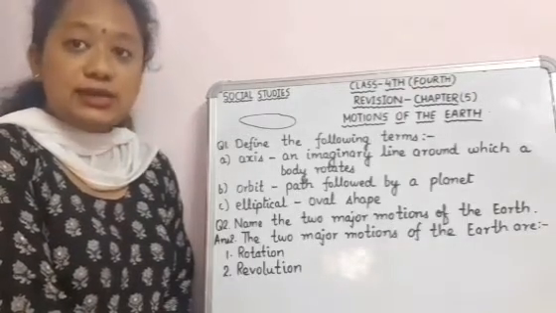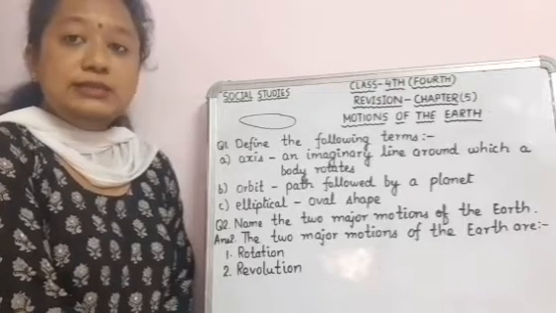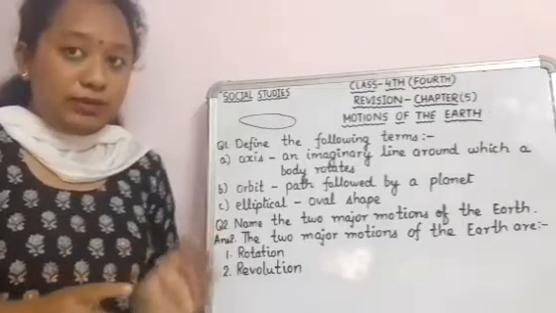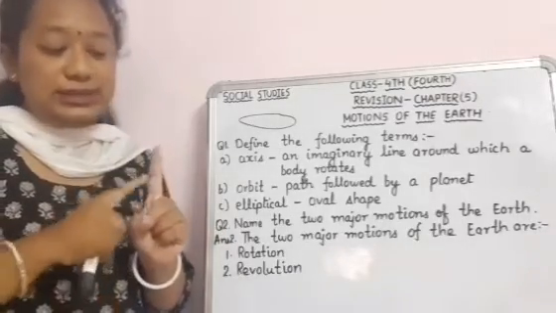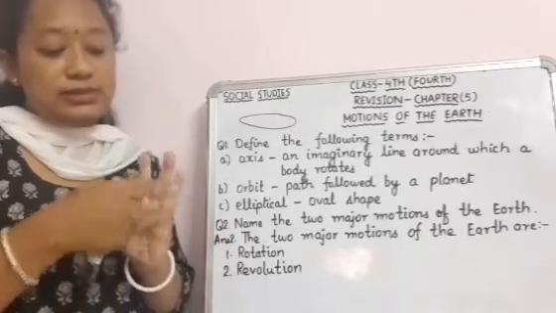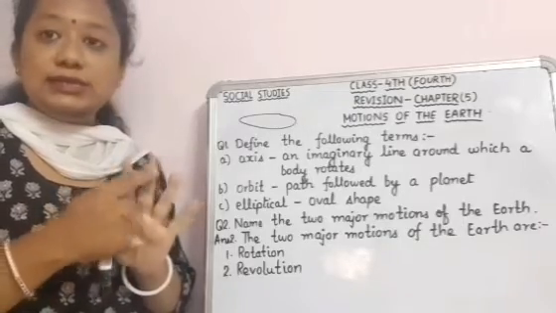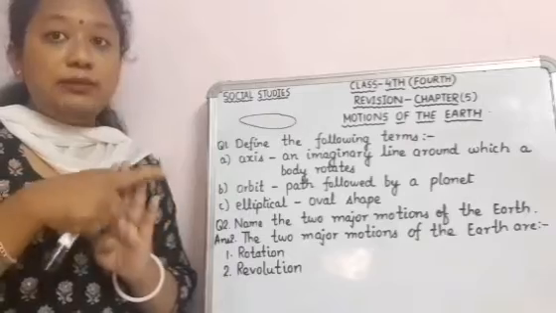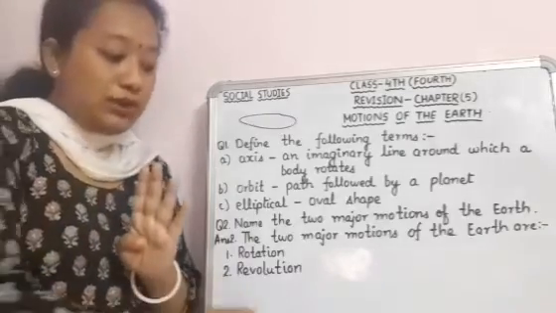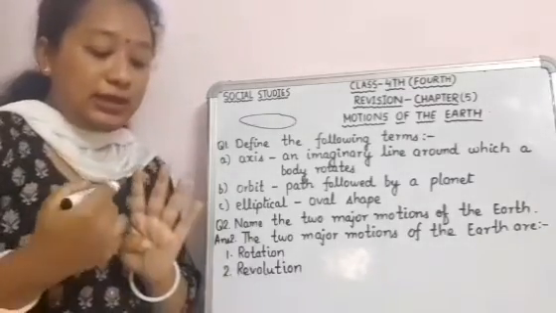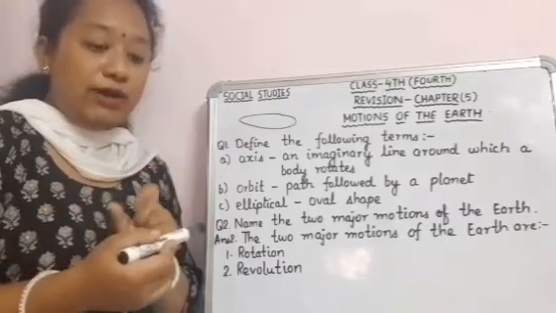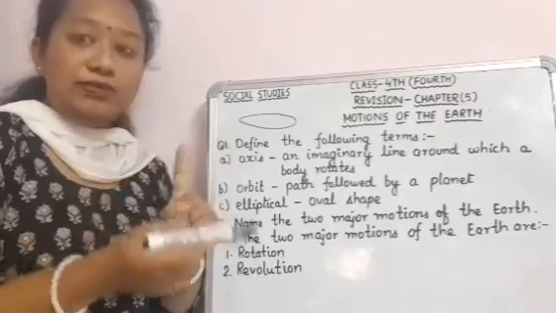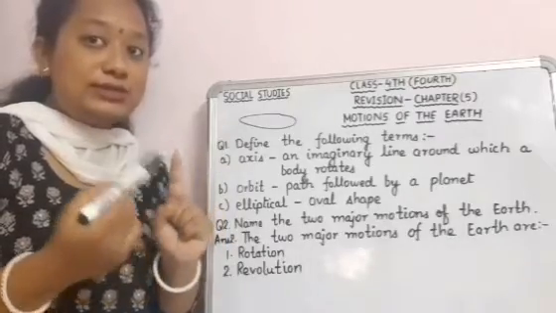1 by 4 means 6 hours. So in 4 years, first year 6, second year 6, third year 6, and fourth year 6. The 6, 6, 6, 6 makes 24 hours, and 24 hours means 1 day. So 365 days, after every 4 years, 1 day is added. So after every 4 years there are 366 days.